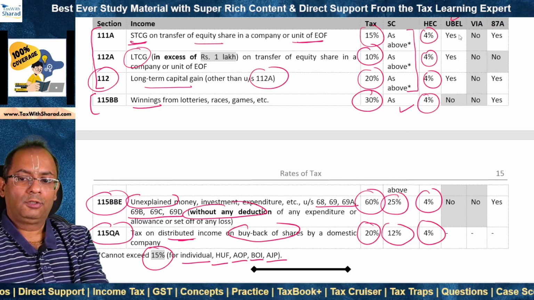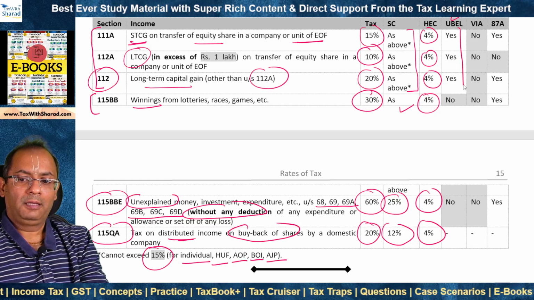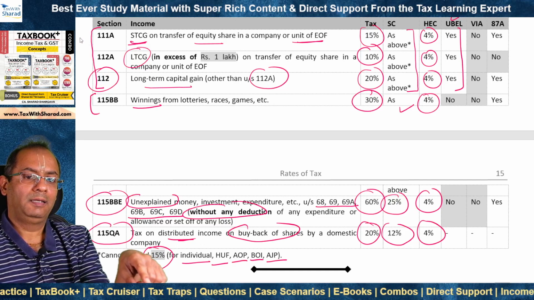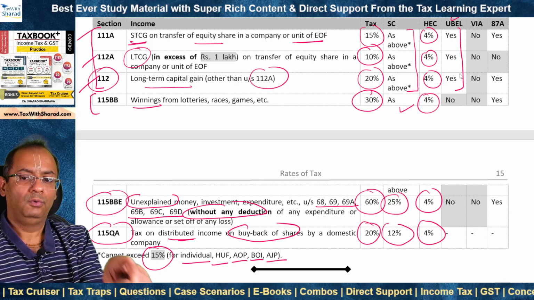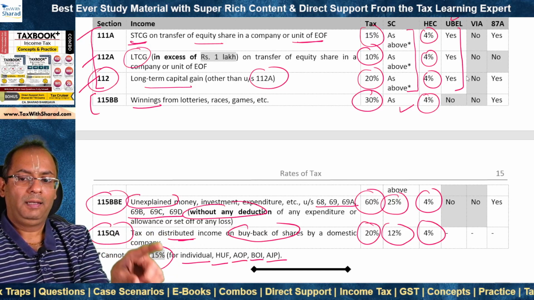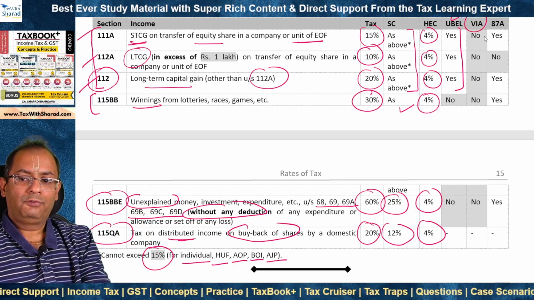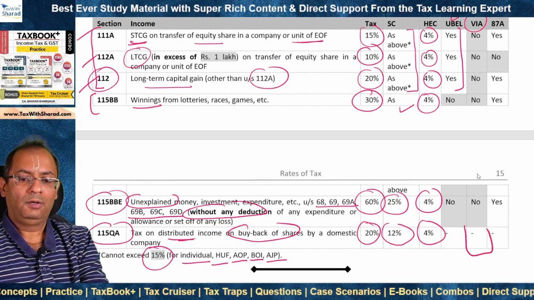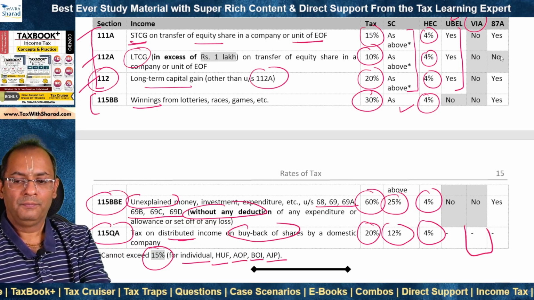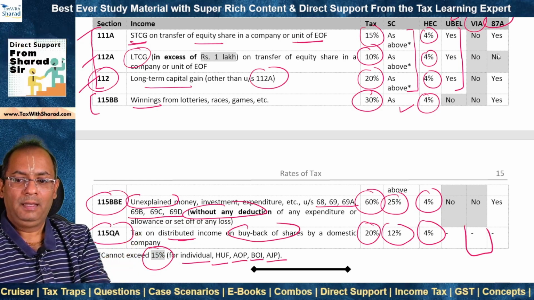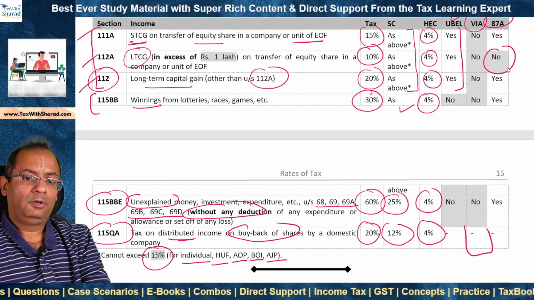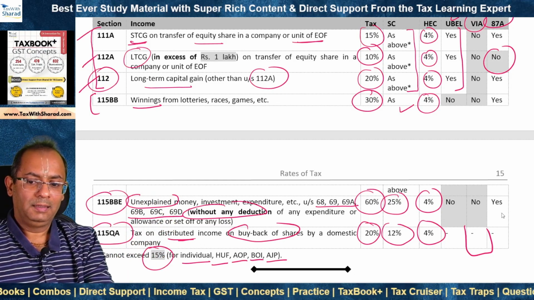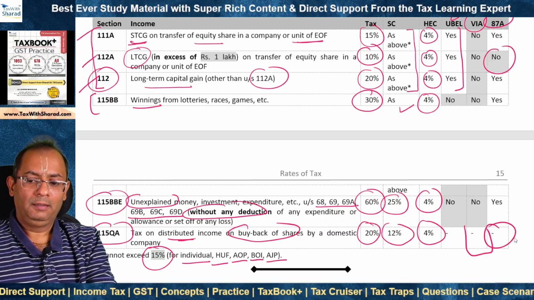Now, the benefit of unexhausted basic exemption limit is applicable while computing tax on capital gain, which is taxable at special rate. That means under section 111A, 112A, and 112. We will talk about this in detail in the capital gains. Deduction from gross total income under chapter VIA is not available in any of these cases because these incomes are taxable at special rate. Rebate under section 87A is not available in the case of long-term capital gain under section 112A, but it is available in other cases. It is not relevant in the case of buyback tax.